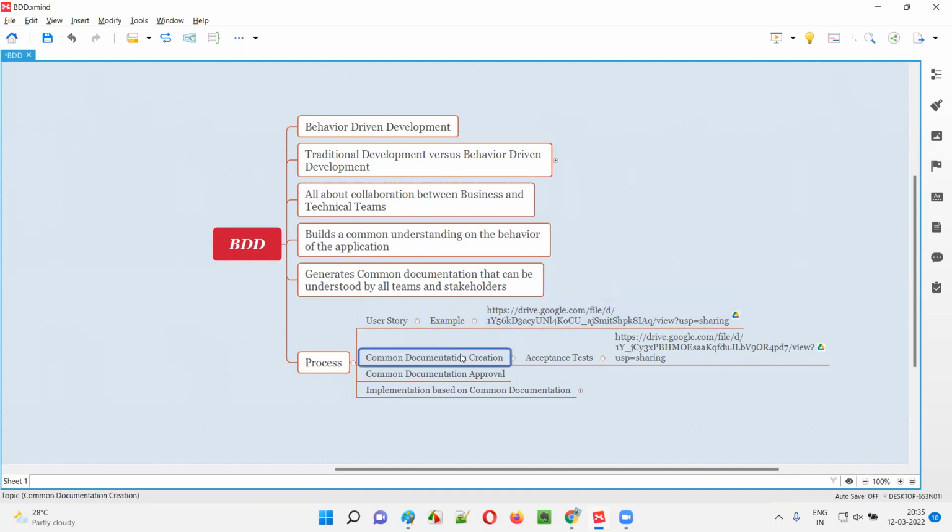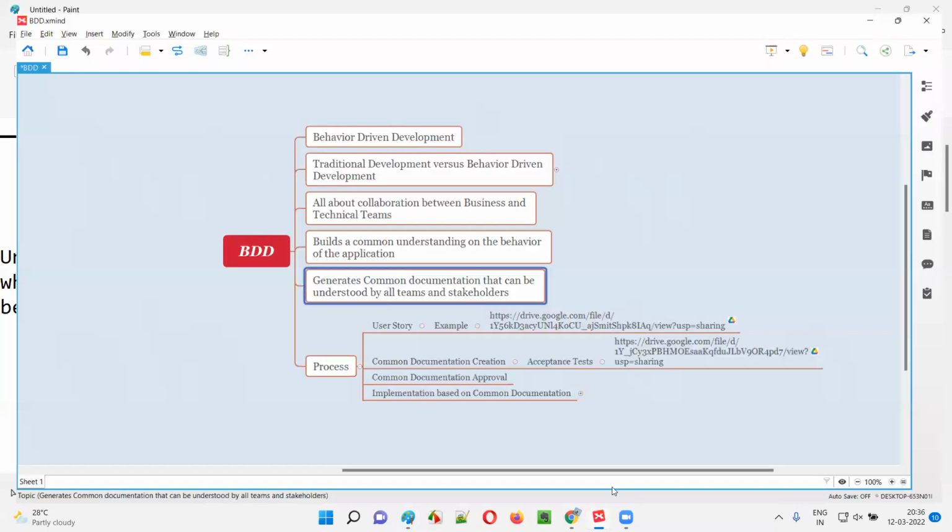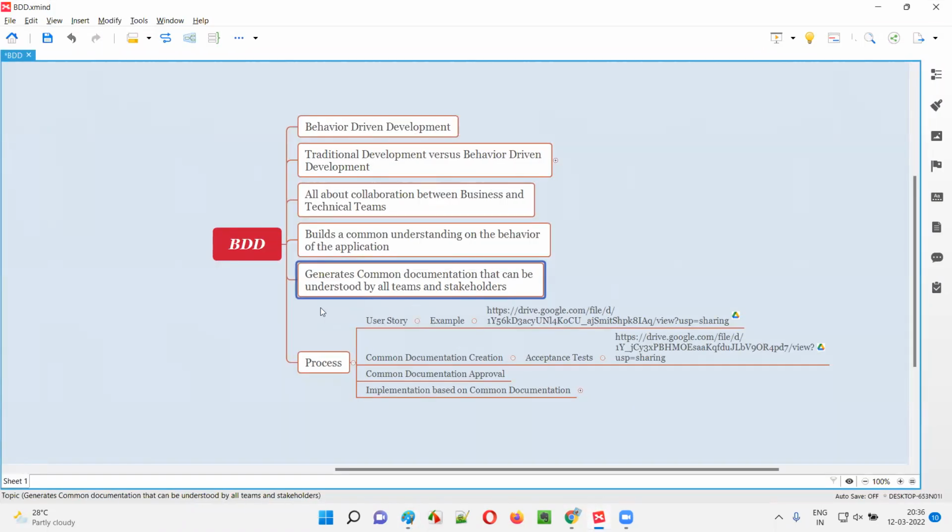So you see here, a common document is getting created, right? That is nothing but the feature file in this example. This is nothing but a common document, guys. It's a common document that everyone has to approve and proceed. Everyone has to work on the basis of this common understanding by creating this common document known as feature file. The feature file generates common documentation that can be understood by all the teams and stakeholders.